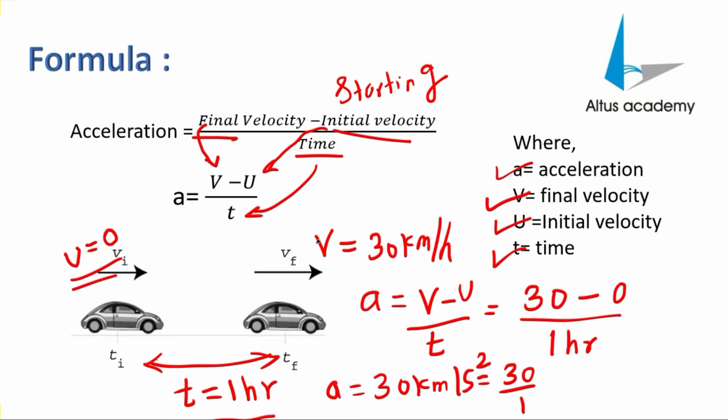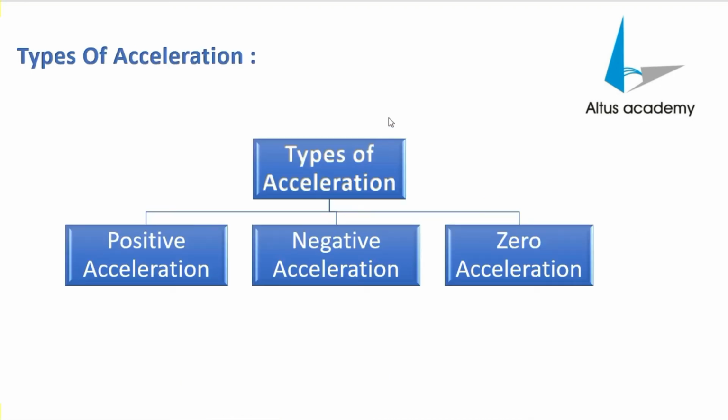So this is the formula and the explanation of acceleration, but we do have some different types of acceleration. The types of acceleration you can see are positive acceleration, negative acceleration, and zero acceleration. Positive acceleration is always indicated by a plus sign. Negative acceleration is indicated by a negative sign, and for zero we don't have any sign. Now remember students, negative acceleration is also called deceleration.